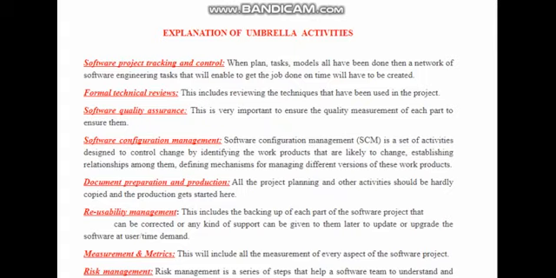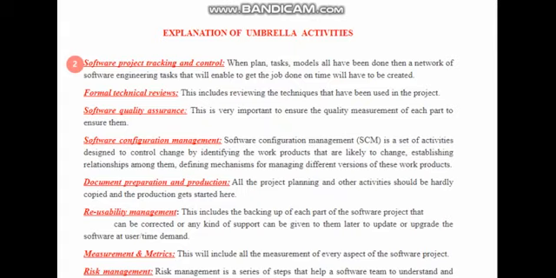Let me tell you about all the umbrella activities one by one. You can see the first activity here, software project tracking and control. What does it mean?